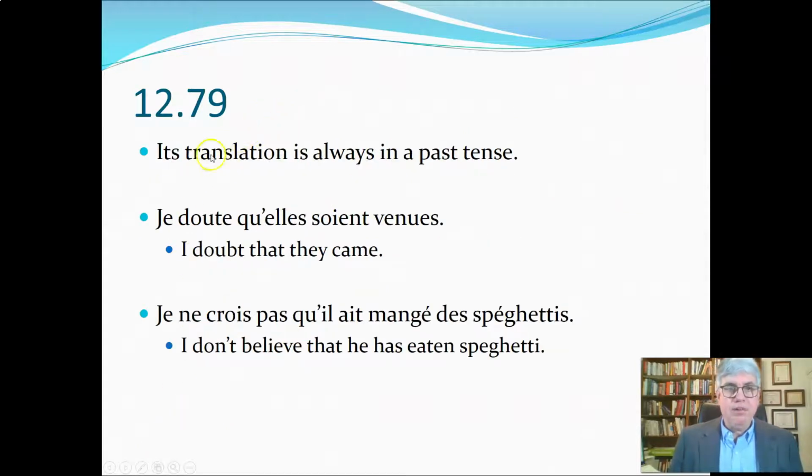So how do we translate the past subjunctive? The main thing to remember is that its translation is always in a past tense, which you would expect since it's a past subjunctive. And you just kind of choose what fits best. Je doute qu'elle soit venue. I doubt that, and then they, feminine, soit venue, that's the past tense of venir. I doubt that they came.